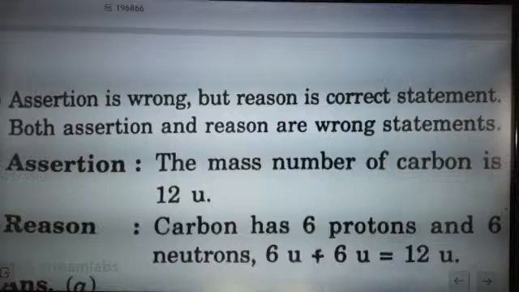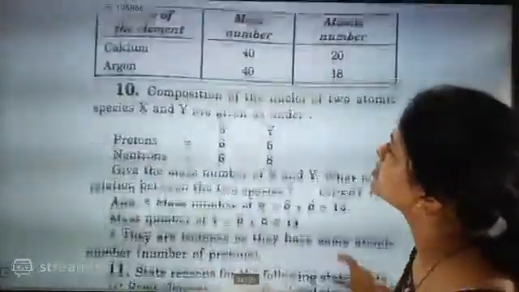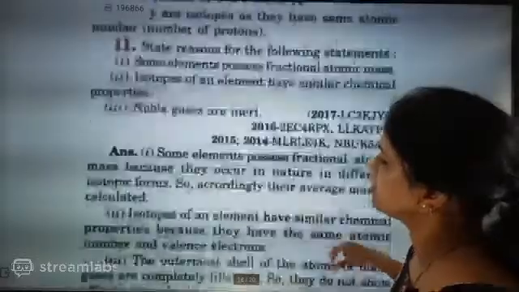The mass number of carbon is 12. Carbon has 6 protons and 6 neutrons. So this is the same one. I think this part is different.